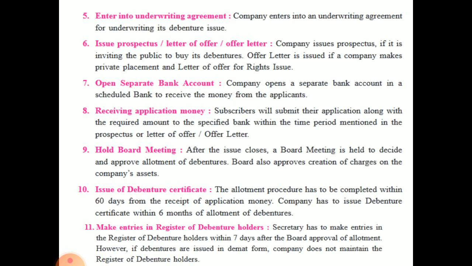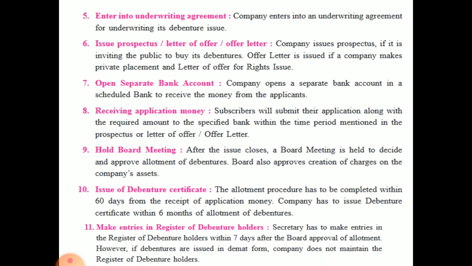Then open separate bank account. The company has to open a separate bank account in a scheduled bank to receive money from the applications. Okay, scheduled banks are what? Those are given permissions from the Reserve Bank of India. Then receiving application money. Now subscriber will submit their application along with the required amount to a specified bank within the time period mentioned in the prospectus or offer letter. जितना time दिया उनके according they will submit their application money in the bank which is prescribed by the company.